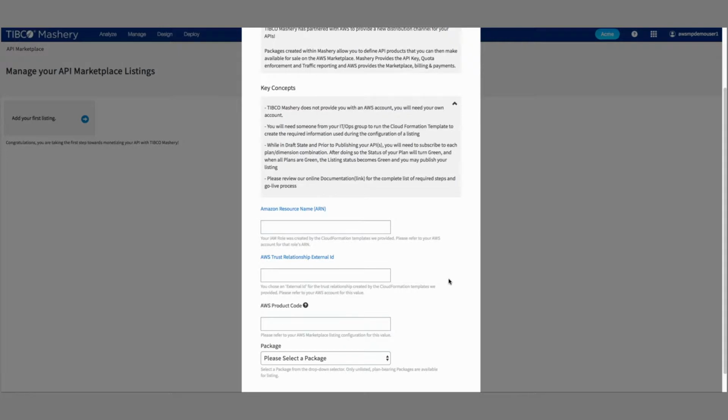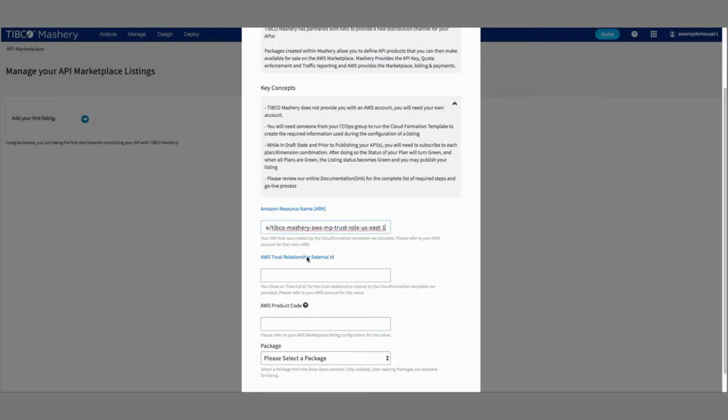There'll be some things you set up on the Mashery side, and then you kind of link those two concepts together. We've done our best to make this easy by giving you a CloudFormation template that does things like create the Amazon resource name, the trust relationship, and the product code, which you'll create as a part of your listing on AWS.